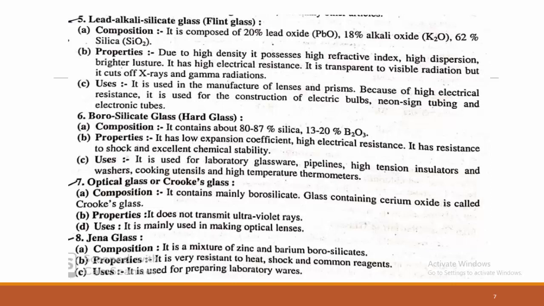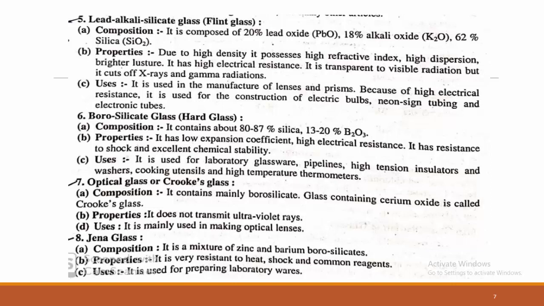Next is optical glass, which is also called Crookes glass. It contains borosilicate, and glass containing cerium oxide is called Crookes glass. Very important. What is Crookes glass? It is a borosilicate, but in addition to the borosilicate, it must contain cerium oxide. What are its properties? It does not transmit any ultraviolet rays. It is mainly used in the making of optical lenses.